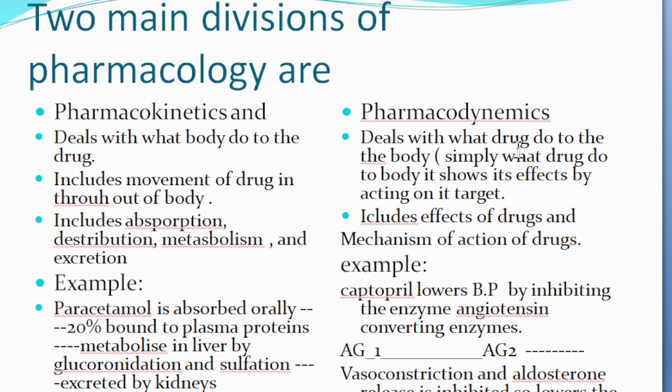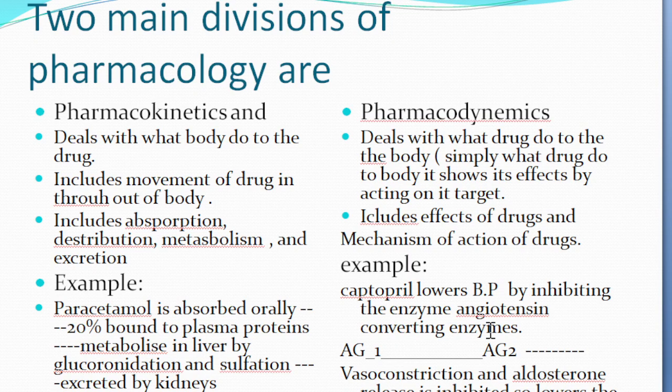We'll see one example for pharmacodynamics: the pharmacodynamics of captopril. Captopril is an antihypertensive drug. What does it do? It lowers the BP. How does it lower the BP? By inhibiting the enzyme angiotensin converting enzyme. So it lowers the BP by inhibiting the enzyme, and this is the pharmacodynamics of the drug.